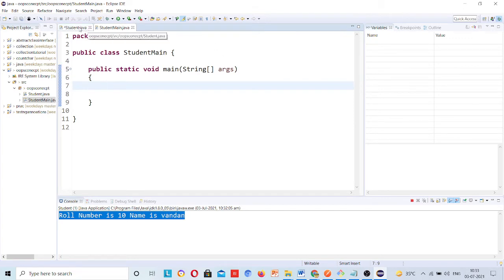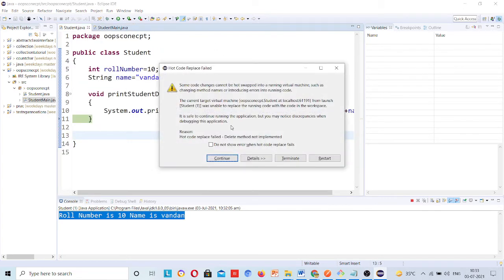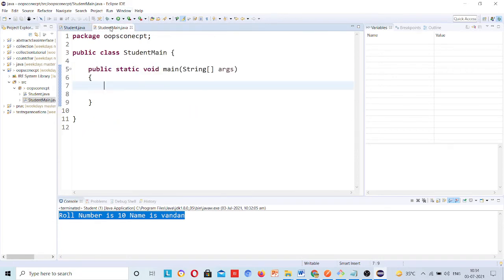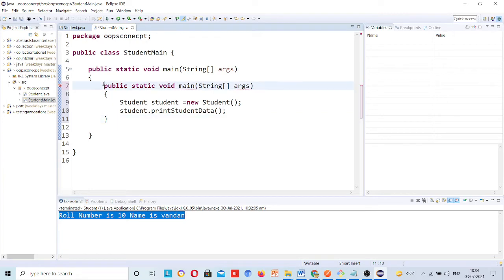Now I will save this. I have created a different class. First of all, just terminate this debugging mode, and then I have created a different class, student main, and here I will be creating an object for this student class.